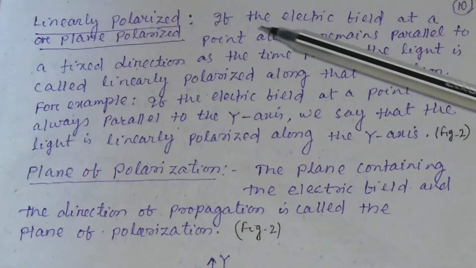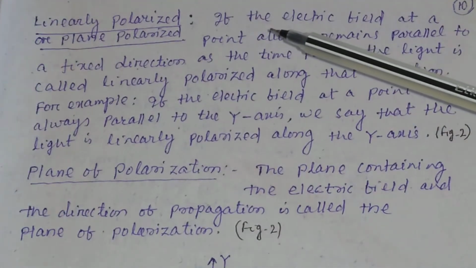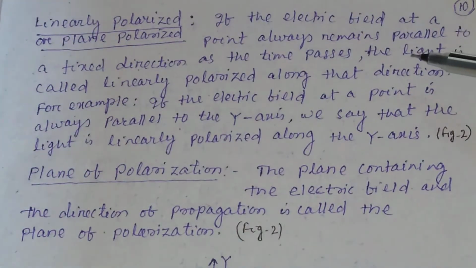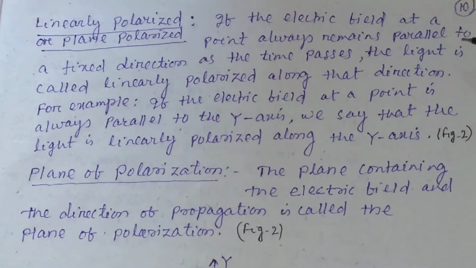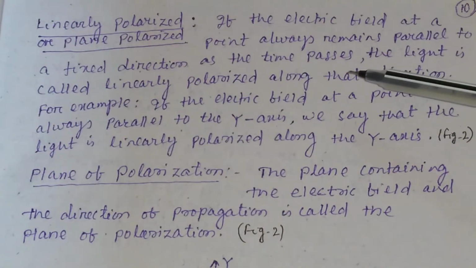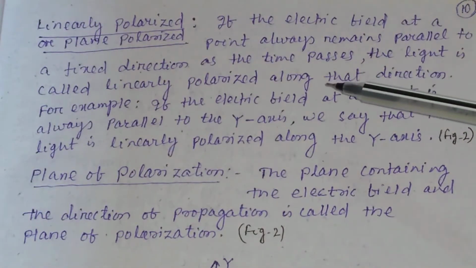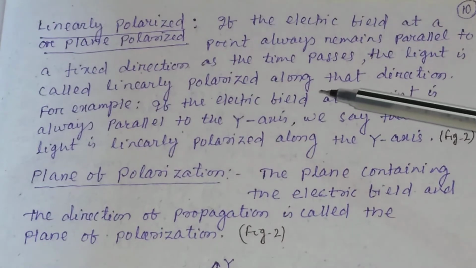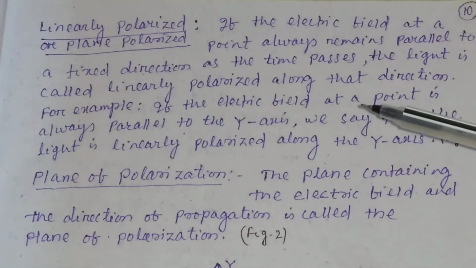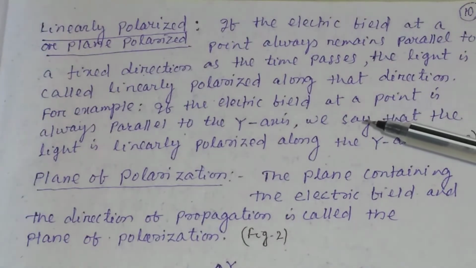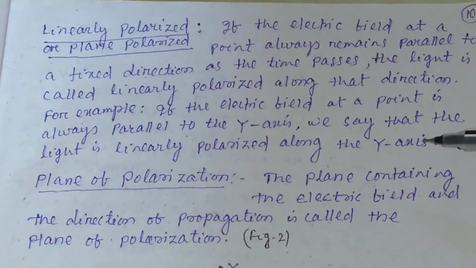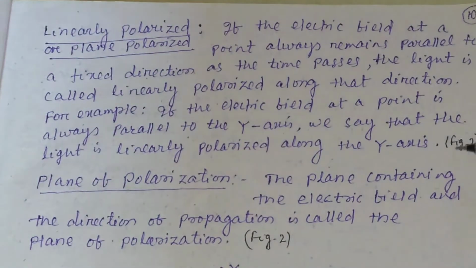What is linearly polarized or plane polarized light? If the electric field at a point always remains parallel to a fixed direction as time passes, the light is called linearly polarized along that direction. For example, if the electric field at a point is always parallel to the y-axis, we say that the light is linearly polarized along the y-axis.